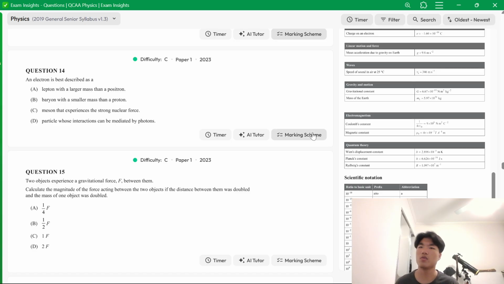A particle whose interactions can be mediated by photons. Photons mediate the electromagnetic force. Electromagnetic force is experienced by charged particles. An electron is charged, so it's D.